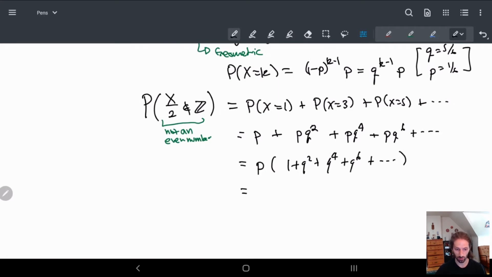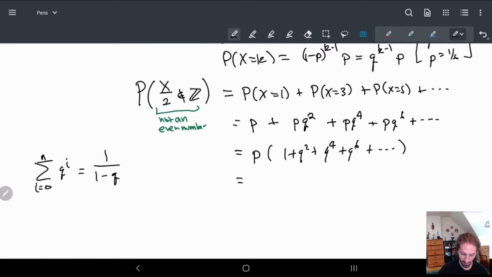You might want to recognize that this is the geometric series with q squared. The geometric series is the sum from i equals 0 to infinity of q to the i, which equals 1 over 1 minus q. So where does this fit into our problem? This is coming into it by squaring, right?